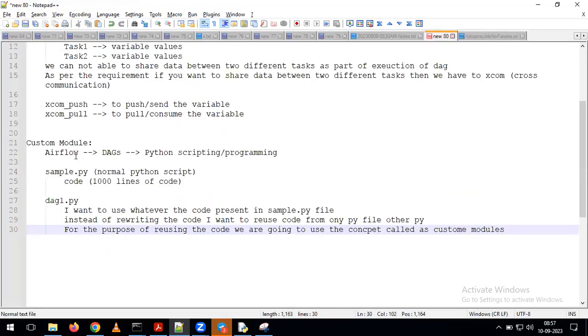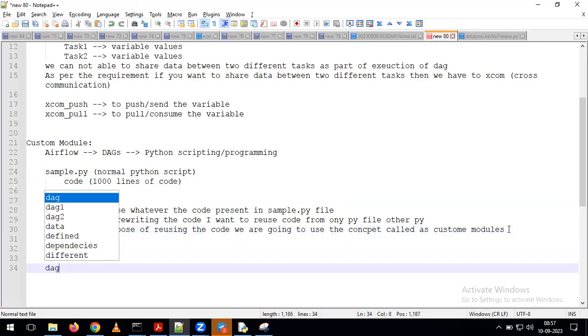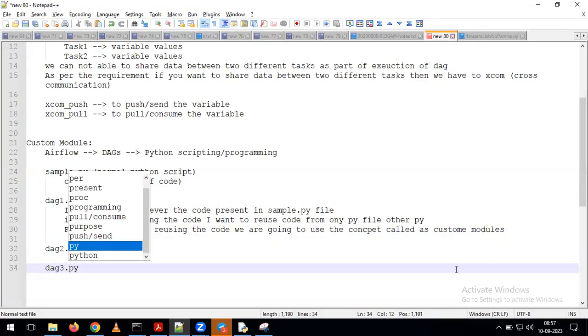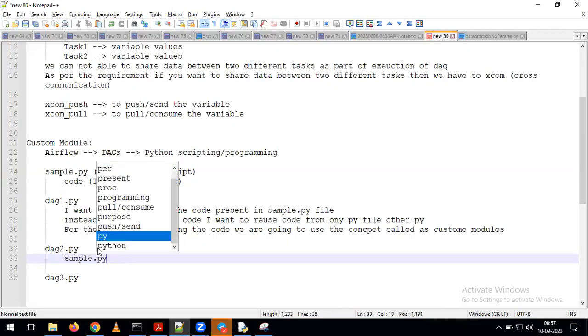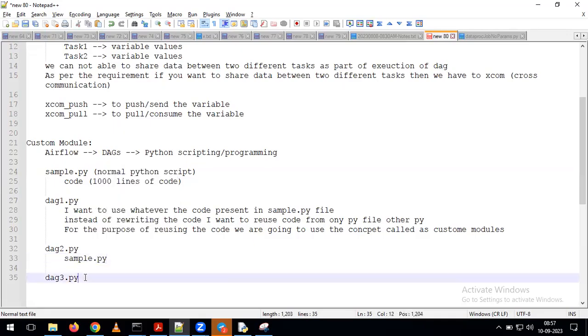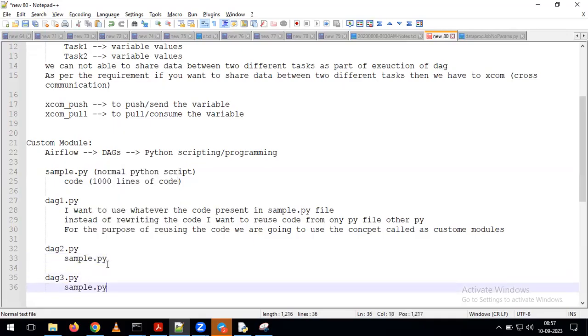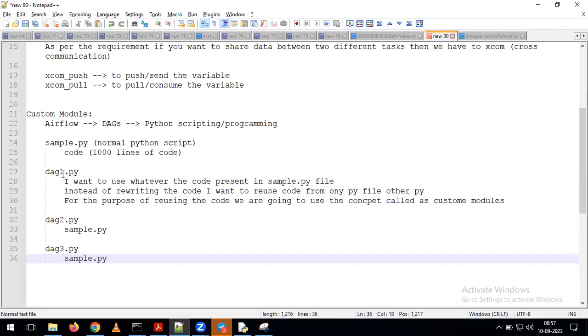But here what I'm telling is, you have written a program called sample.py. Whatever code you have written in this sample.py, you want to reuse that entire code in your other DAGs. For example, I am going to create one more DAG. In this DAG also, I want to use the same code. And I'm going to create one more DAG. In this DAG also, I want to use the same code we have in sample.py. As per the requirement, I want to reuse the same code in multiple DAGs.